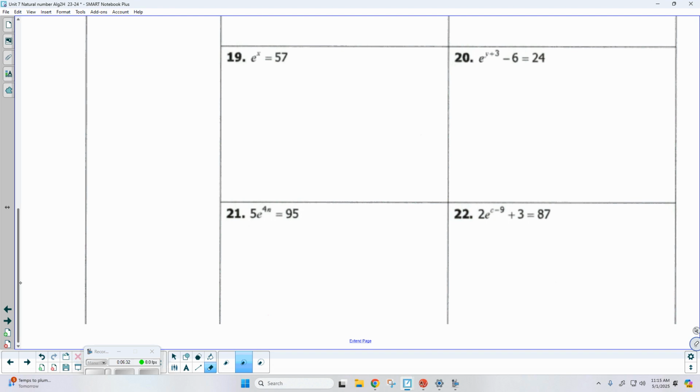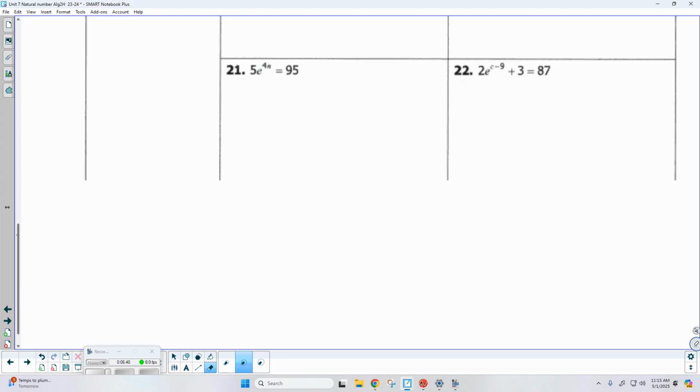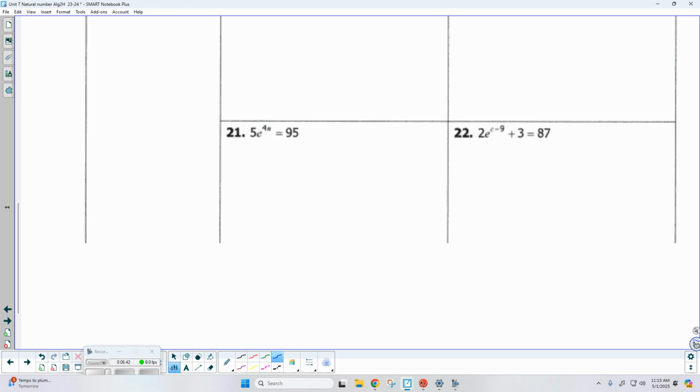Number 21. Okay. So 5 times e to the 4n equals 95. Now it is an exponential. It is not isolated though. What do I have to get rid of before I can convert? The 5. So I need to go ahead and divide through by the 5. So this is going to be e to the power of 4n equals 95 divided by 5, which is 19.